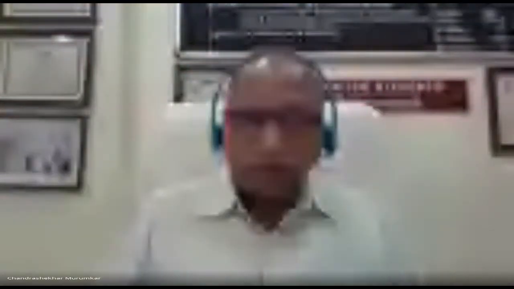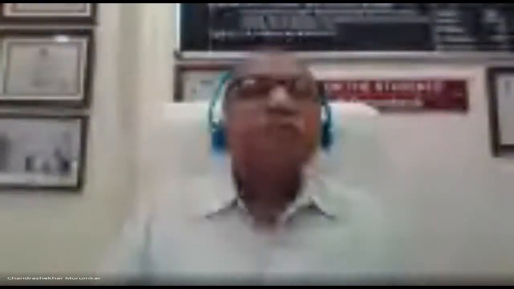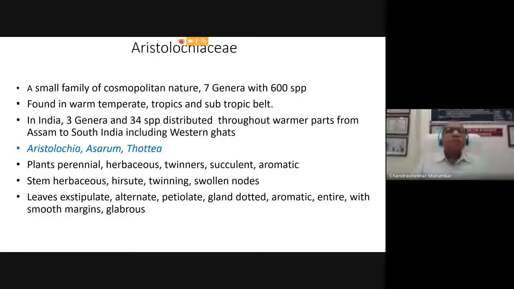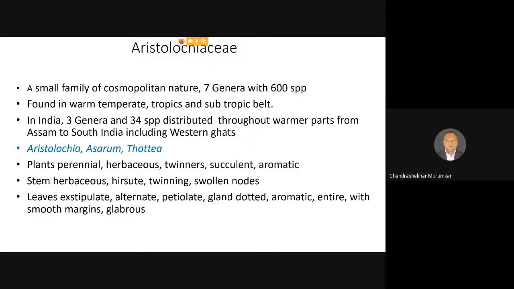because this family, even though it is cosmopolitan in nature, comprises very few genera. There are only 7 genera included in the family Aristolochiaceae, and almost 600 species have been spread almost all over the world. This family is found in all 5 continents, but it is generally spread below the Tropic of Cancer.